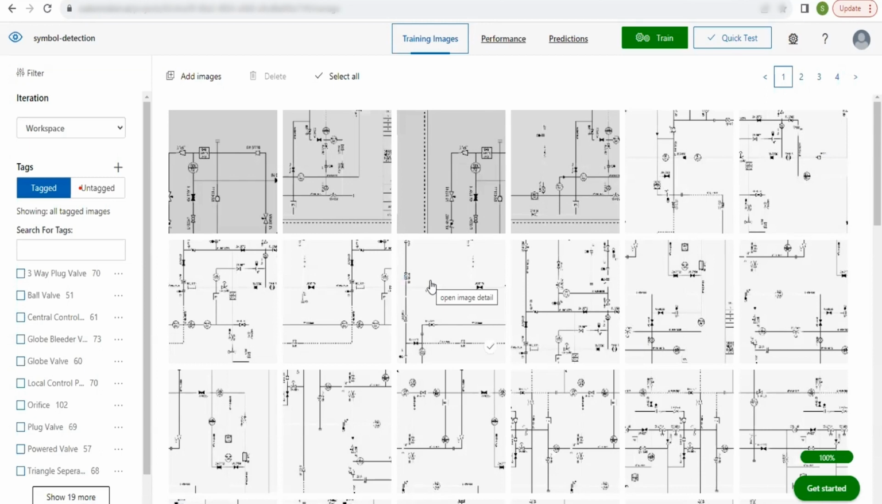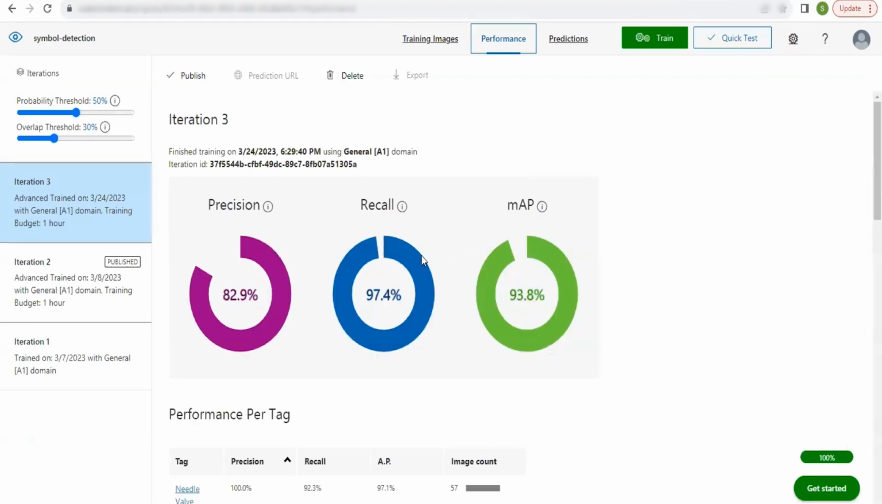After training the model, we can see the metrics of the model by clicking performance. You can see the precision, recall, and mean average precision. Precision: this number will tell you if a tag is predicted by your model, how likely is that to be right. And this number will tell you out of the tags which should be predicted correctly, what percentage did your model correctly find. And this number will tell you the overall object detector performance across all tags.